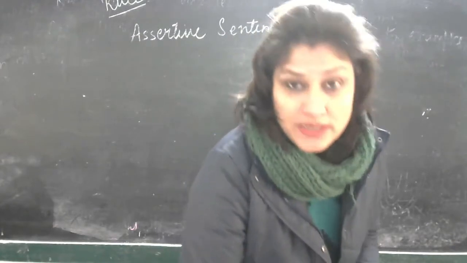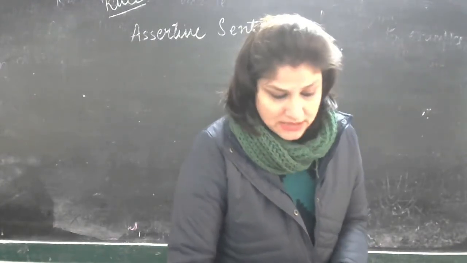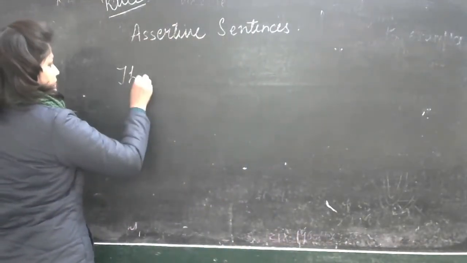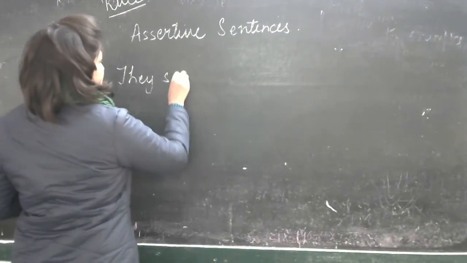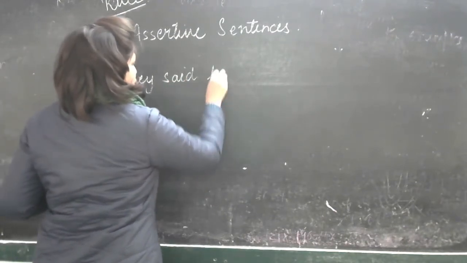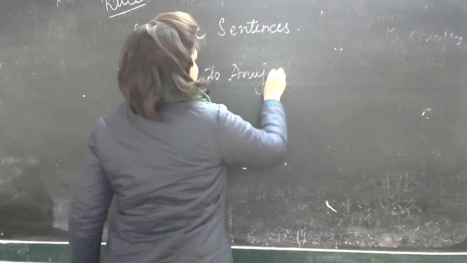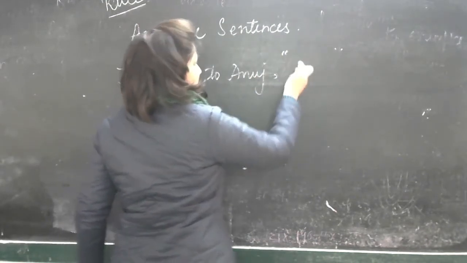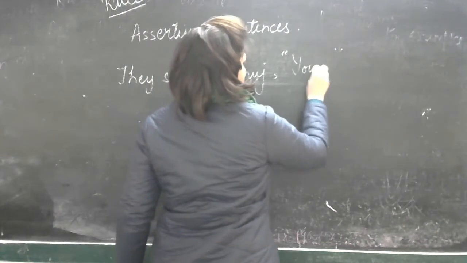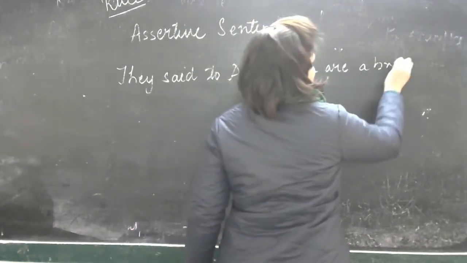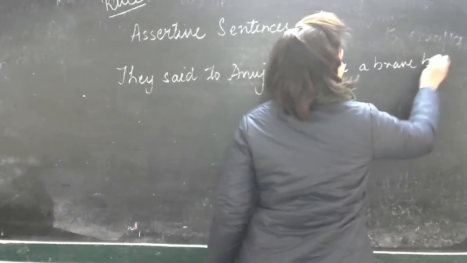So let's take one example of the assertive sentence given here. They said to Anuj, "You are a brave boy." It says here, they said to Anuj, comma, inverted commas, "You are a brave boy."